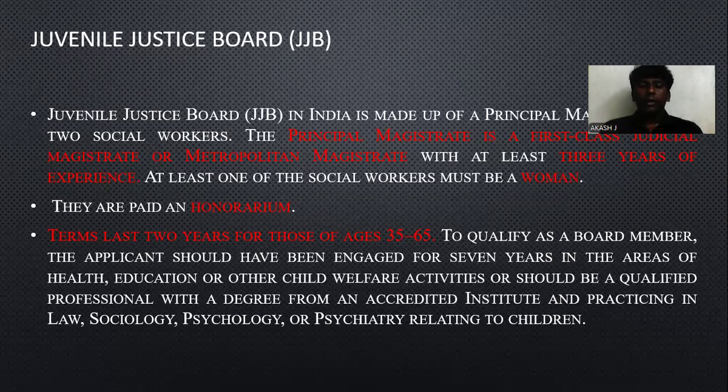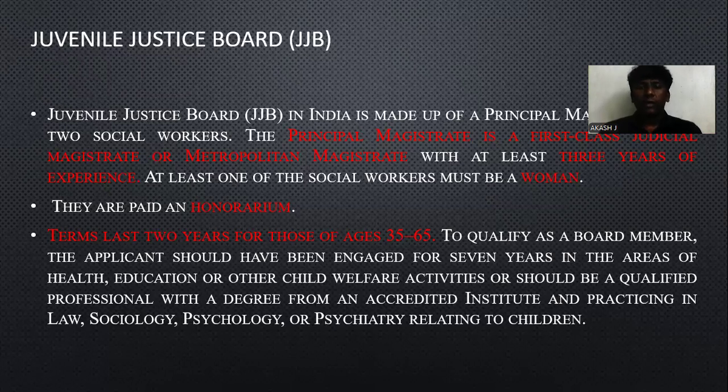We need to know the terms and conditions. The term lasts 2 years, for members aged 35 to 65 years. The qualification can be in any particular field, for example, law, social work, psychology, psychiatry, or anything related to the child.